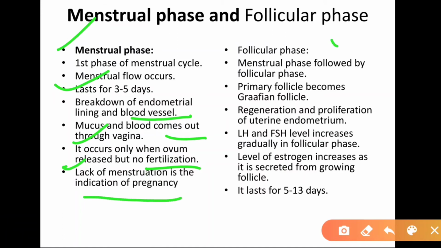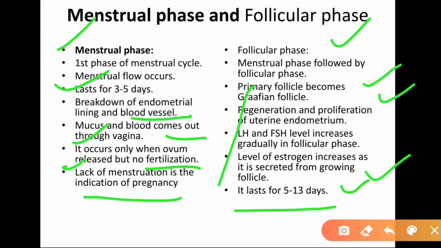Next is the follicular phase. The menstrual phase is followed by the follicular phase. Primary follicles become Graafian follicles, and there is regeneration and proliferation of the uterine membrane. LH and FSH levels increase gradually in the follicular phase, right? The level of estrogen increases as it is secreted from the growing follicles. As the follicles grow, the estrogen also increases. It lasts from about the 5th to the 13th day of the menstrual cycle.